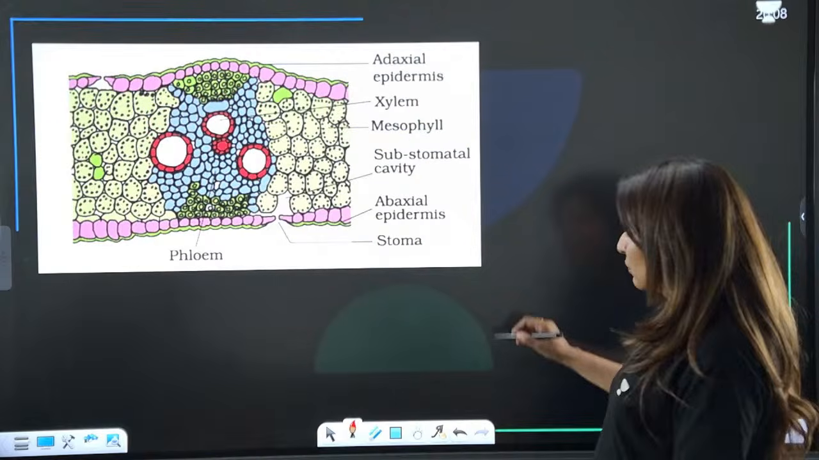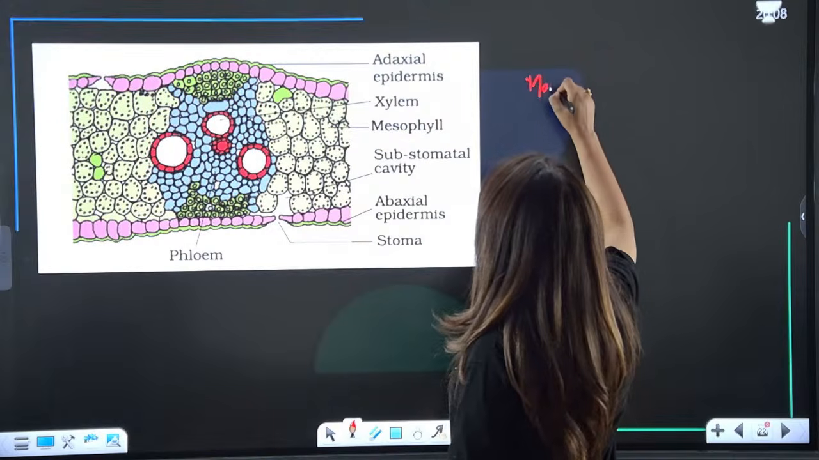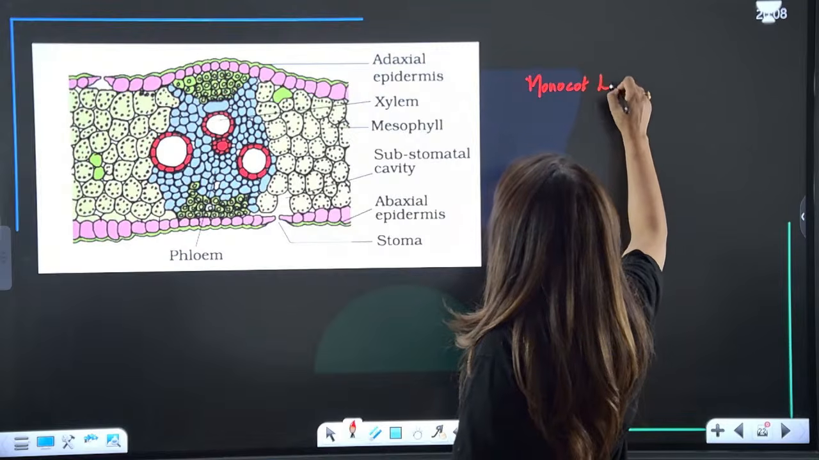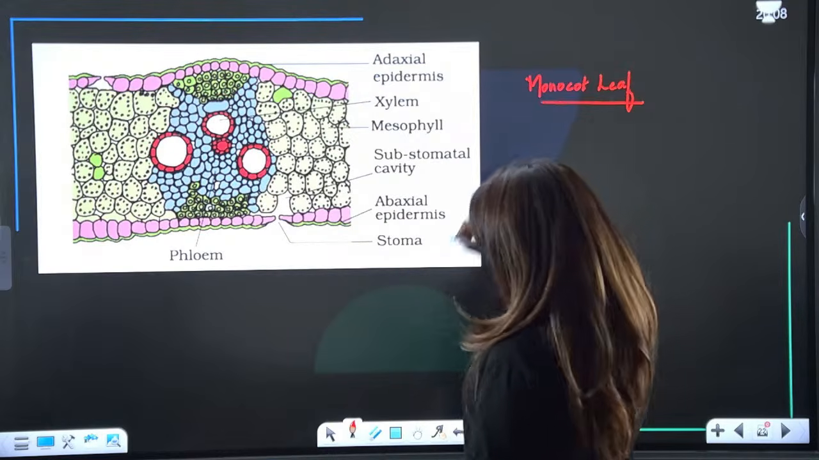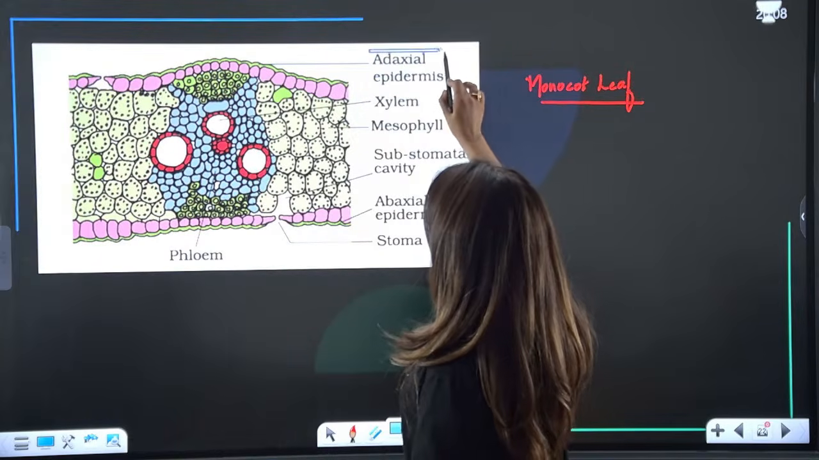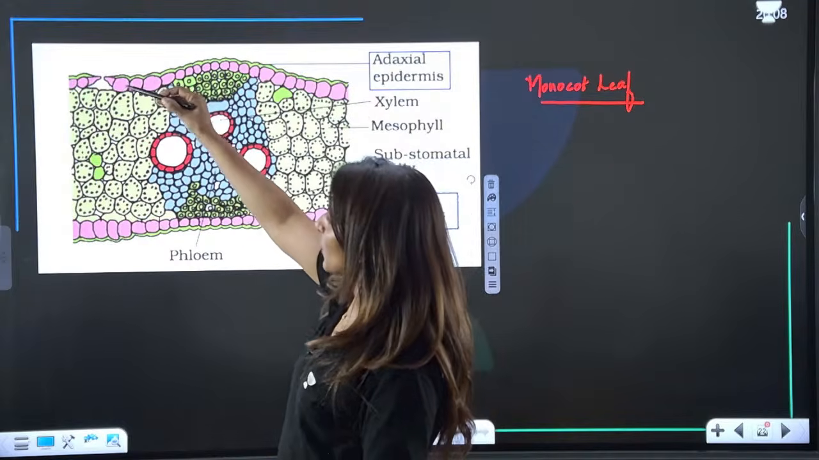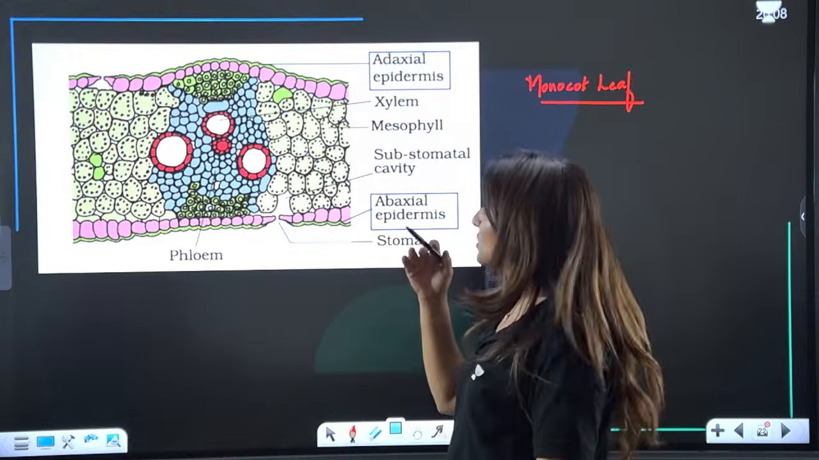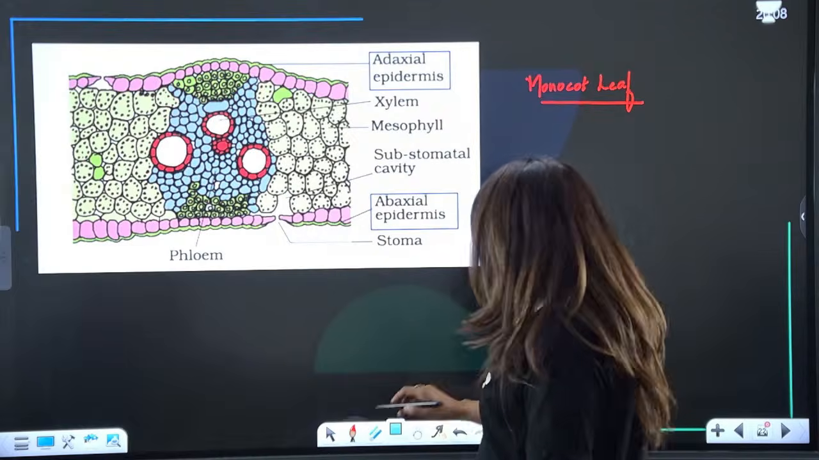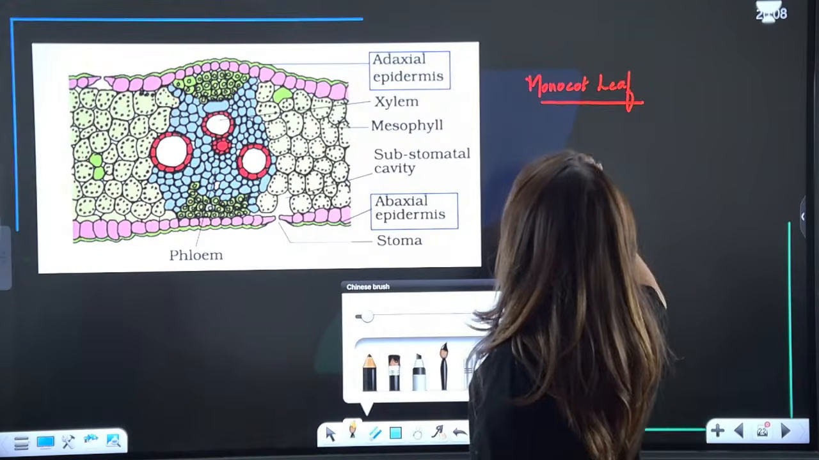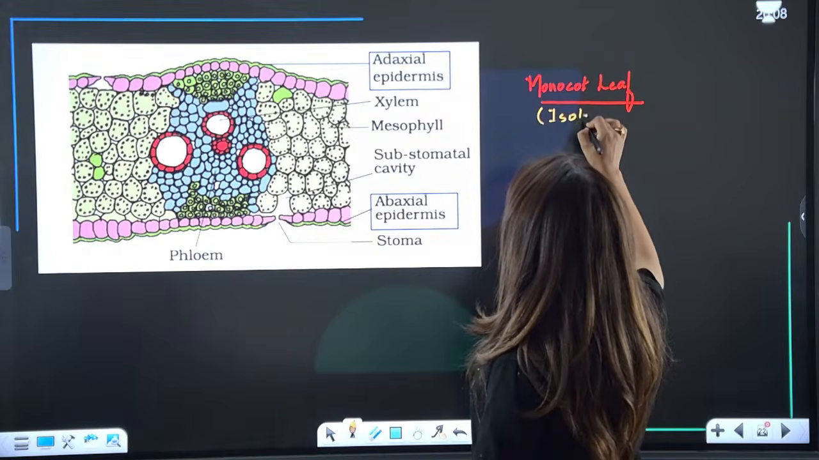But in case of monocot leaf, now see, in case of monocot leaf, you don't see any differentiation between upper and lower epidermis. So adaxial as well as abaxial, they look alike. Both have cuticle, both have similar number of stomata. There is no distinction. So that is why we call monocot leaf as isobilateral leaf.